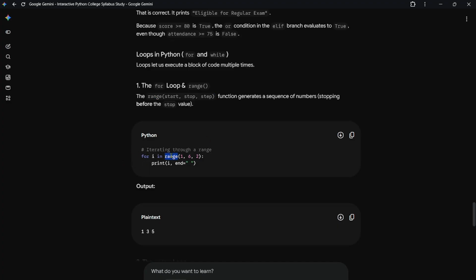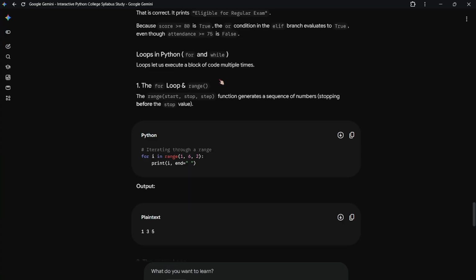Now the for loop and range. So what is range? When we write for i in range, range has a start position and an end position, and in Python it also has a step. So basically the start position is 1, the end position is 10, and the step is 2. Then what will be the output? 1, 3, 5, 7, 9. It will take two steps at a time till 10.